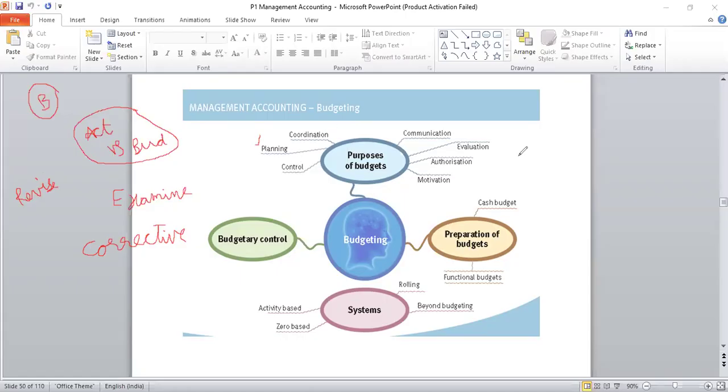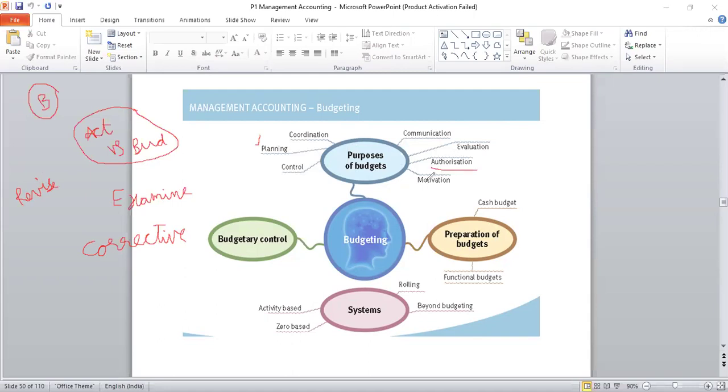So the purposes of budget are planning, communication, coordination, evaluation, then to take decisions for their individual unit or department. They are also given authority to take decisions, authorization.